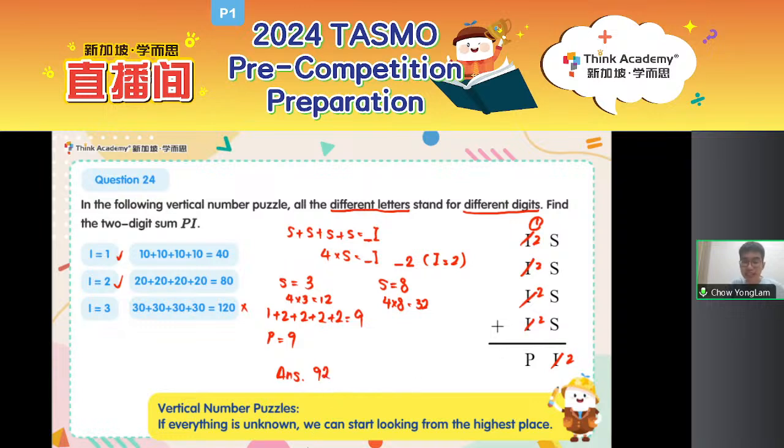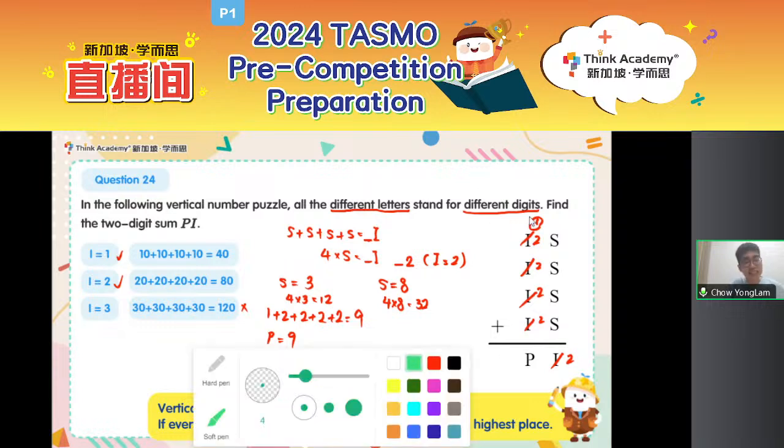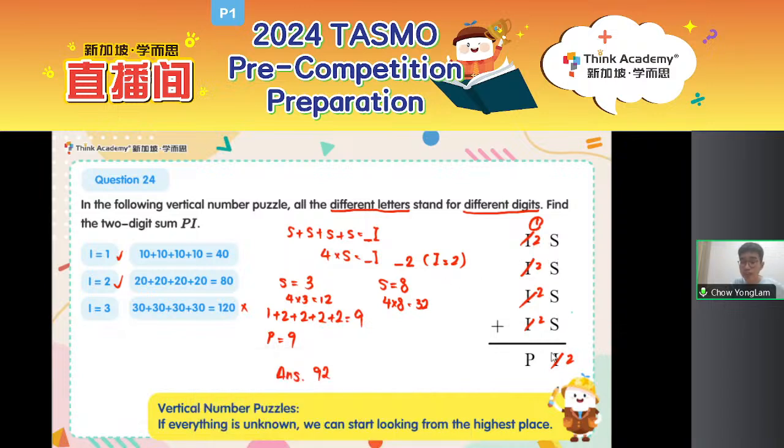Right. Let's quickly check. What if S is 8? Somebody says S is 8. If S is 8, then 8 plus 8 plus 8 plus 8, what does this give me? This gives me 32 instead. So instead of a carryover of 1, I have a carryover of 3. But then 3 plus 2 plus 2 plus 2 plus 2 gives me 11.